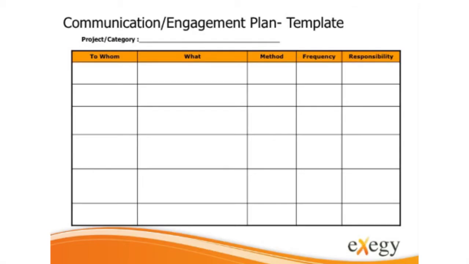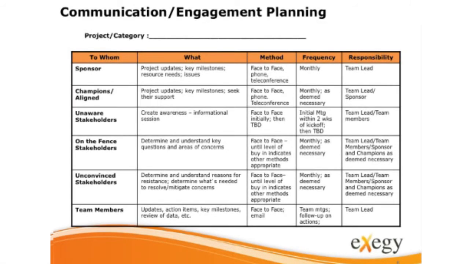Where necessary, seek the support of champions. This becomes more important depending on the level of influence of either unconvinced or on-the-fence stakeholders. Based on a stakeholder's positioning, the next step is to determine and tailor the specific approach and message to ensure successful engagement. For example, the message to the unaware stakeholder is focused on data and information to help create understanding and awareness.